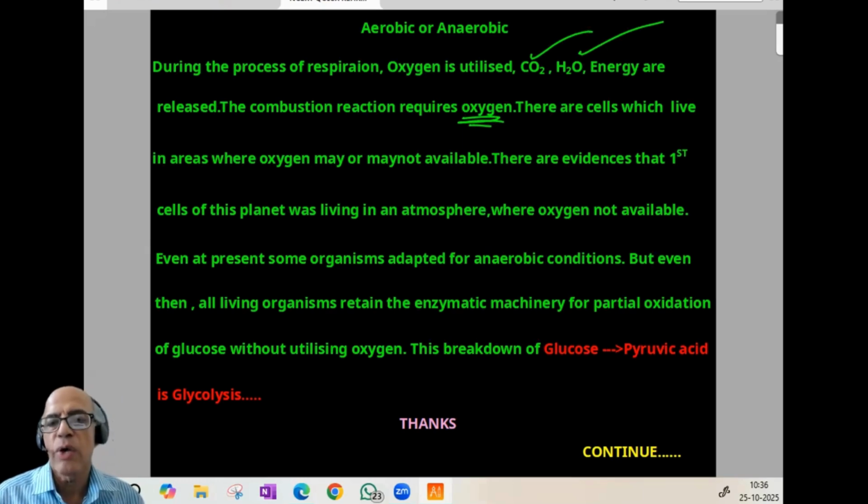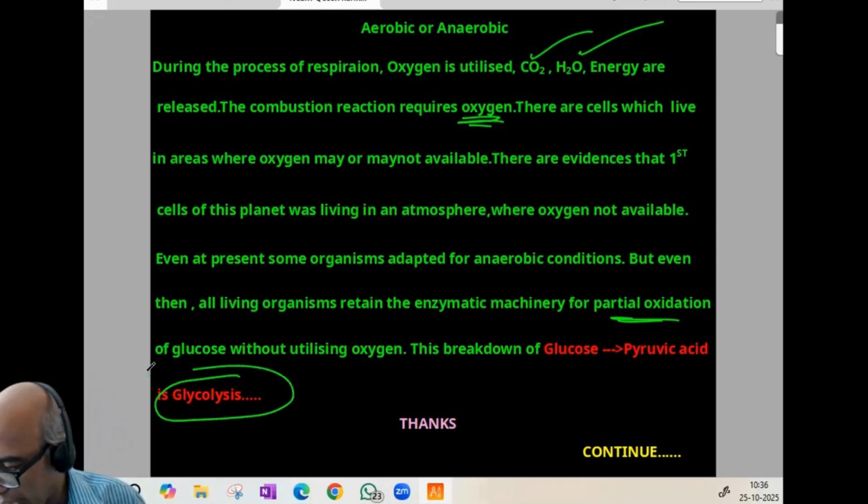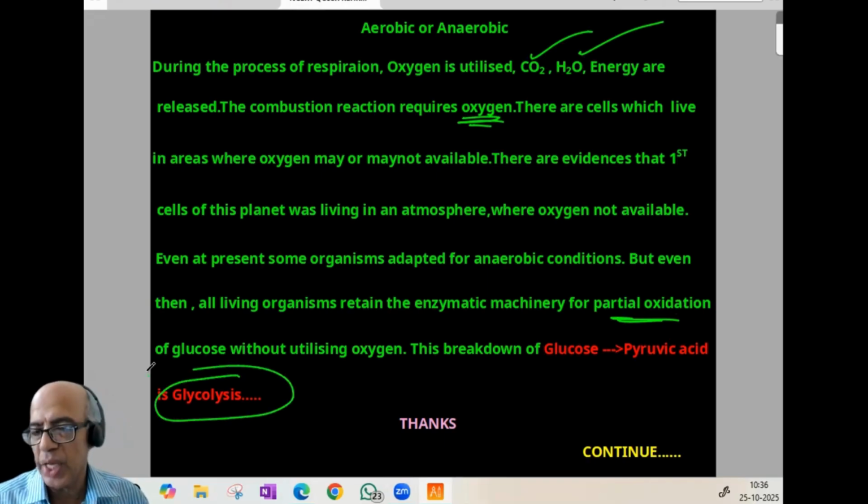Even at present, some organisms are adapted for anaerobic conditions. But even then, all living organisms in this world retain the enzymatic machinery for partial oxidation of glucose without utilizing oxygen. The breakdown of glucose to pyruvic acid is common to all living organisms. It is what is called glycolysis. There lies the evolutionary aspect of glycolysis, the historical importance of glycolysis, and how it survived in anaerobic condition. So next, we'll be discussing glycolysis. For the time being, we can wind up this.